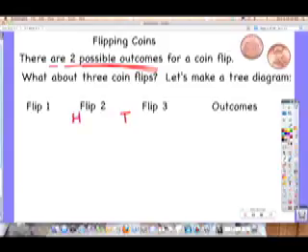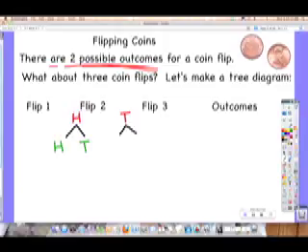Okay, so let's pretend our very first one, we flipped a heads. Well, we're going to flip it 3 times, right? So if we flip that same coin one more time, what are the options? Okay, so that one, next time, could get heads or tails. Well, do you agree if we go over to the pretend tails? What are the options off the tails? We can get heads or tails on that one, right?